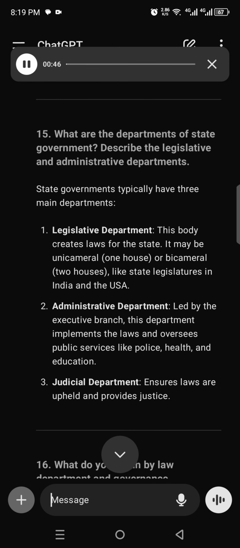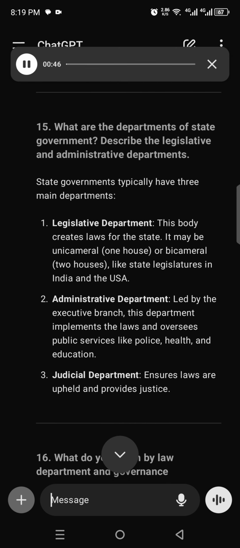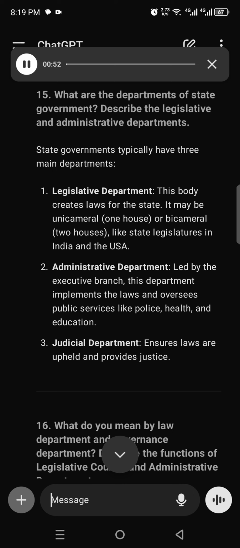15. What are the departments of state government? Describe the legislative and administrative departments. State governments typically have three main departments. 1. Legislative department. This body creates laws for the state. It may be unicameral, one house, or bicameral, two houses, like state legislatures in India and the USA.